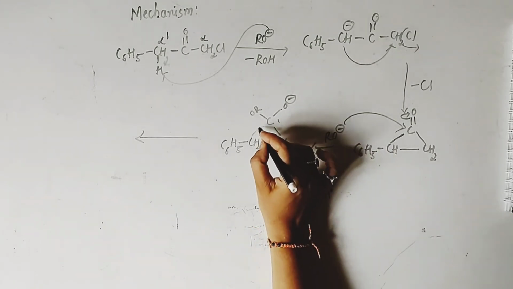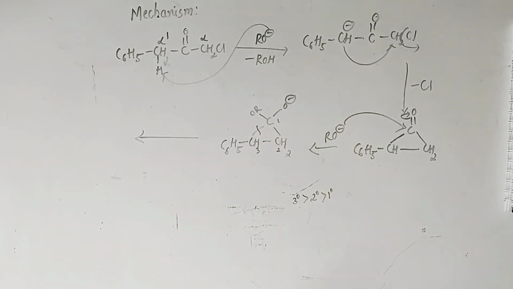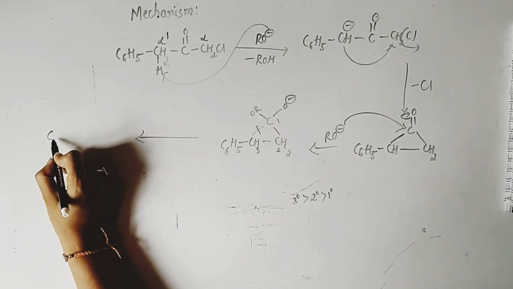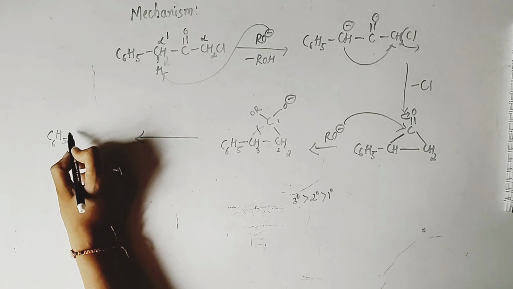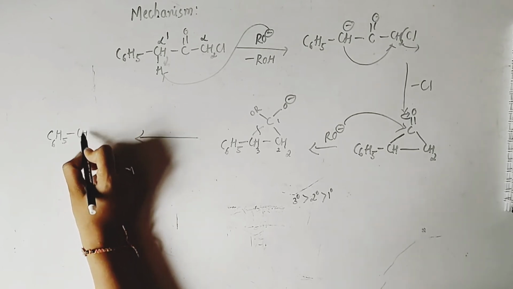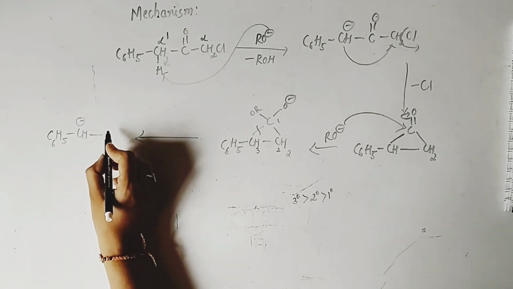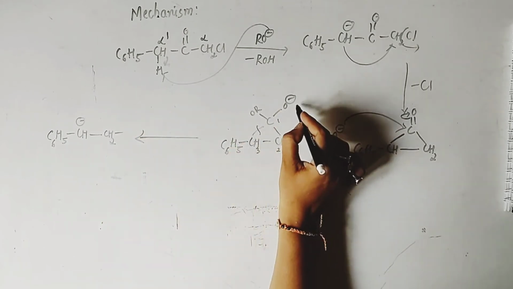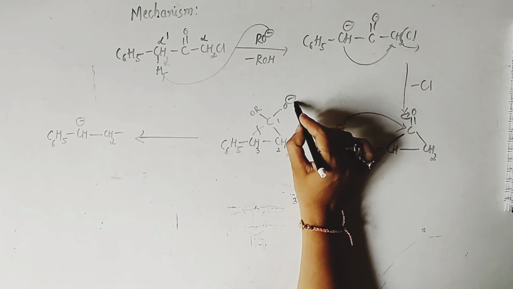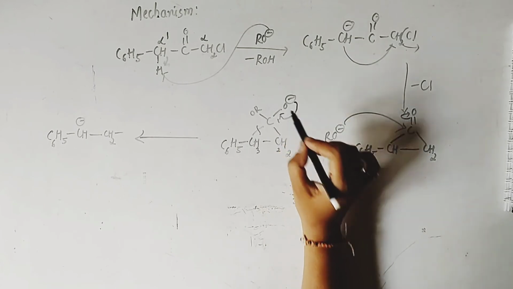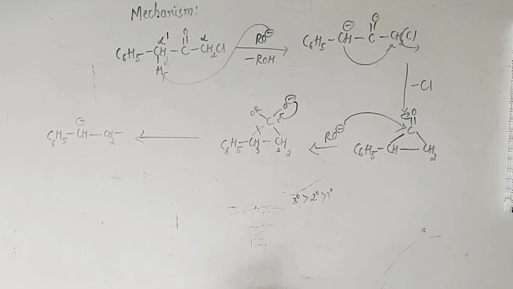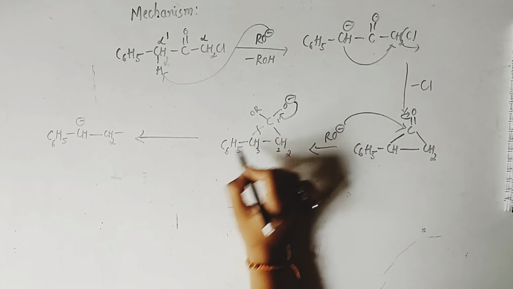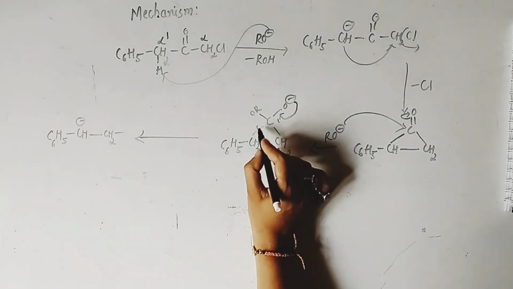So obviously the bond between C1 and C3 will take place here, and that leads to the formation of the intermediate carbanion, that is C6H5, and here CH minus, that is a secondary carbanion we get now, CH2, and on this side we have... So that is the mechanism, somewhat like this. This pi bond will shift here, that is the moving of electrons will take place towards the carbon and they will form the pi bond, and the breaking of the bond between C1 and C3 will take place.